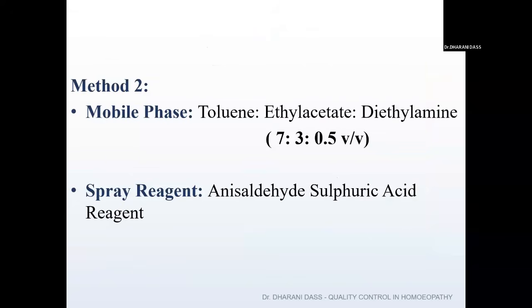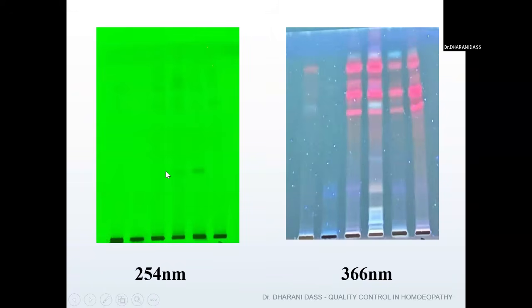For the same drug, we have tried another solvent, toluene, ethyl acetate and diethylamine in the ratio of 7, 3 and 0.5 volume by volume. Here you can see no spots at all at 254 nanometer.